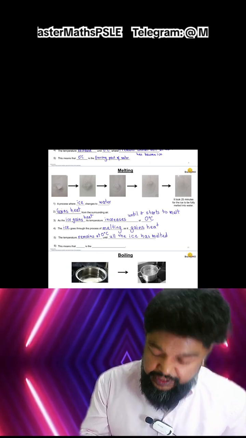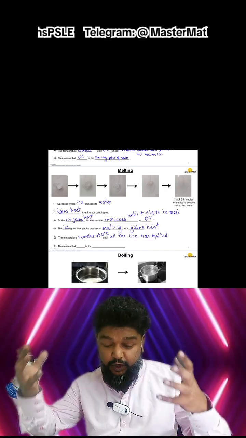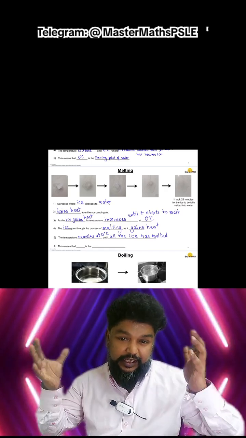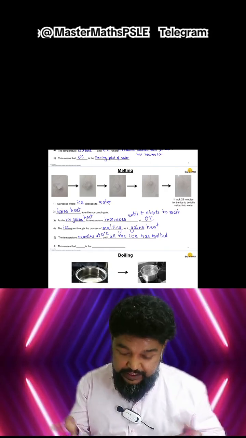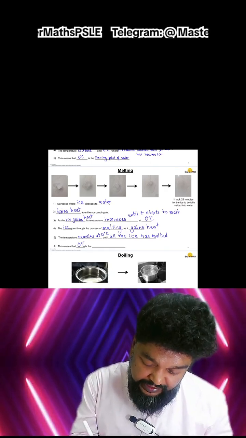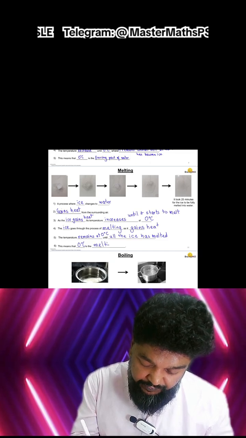And when all the ice has become water, the water's temperature can start to rise. And again, this means that 0 degrees is the melting point of water.